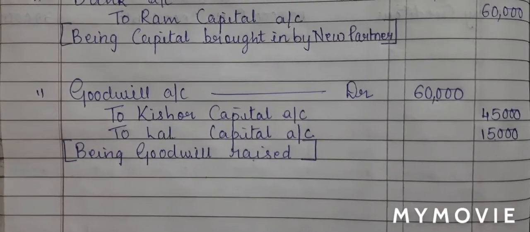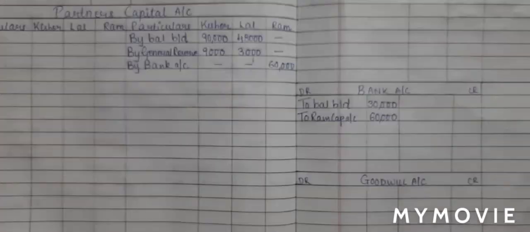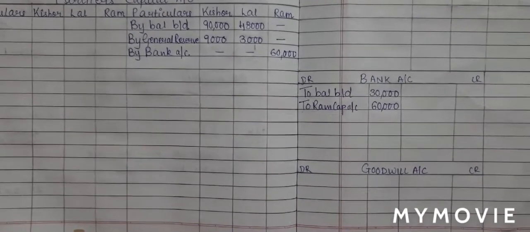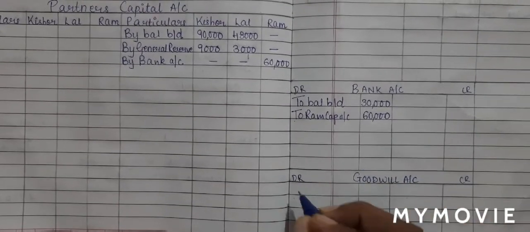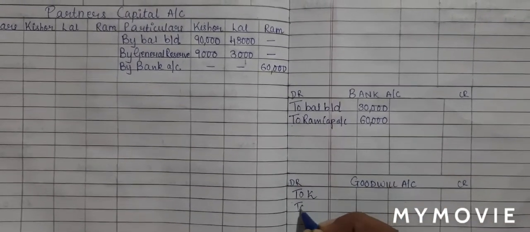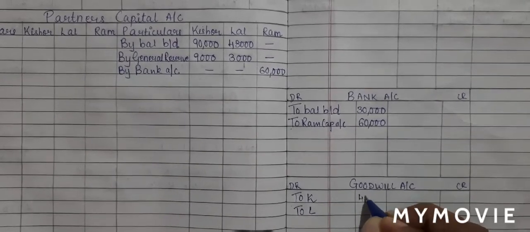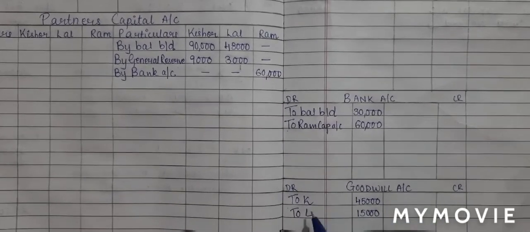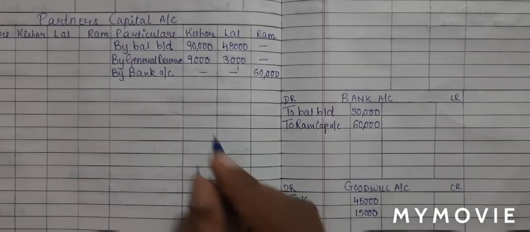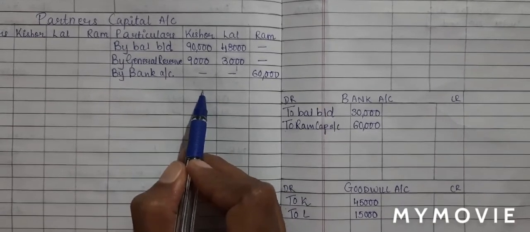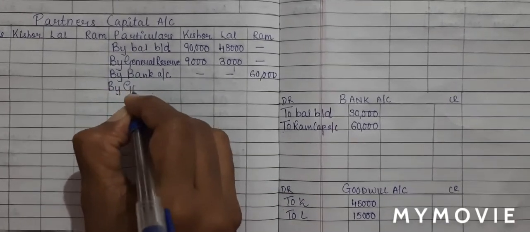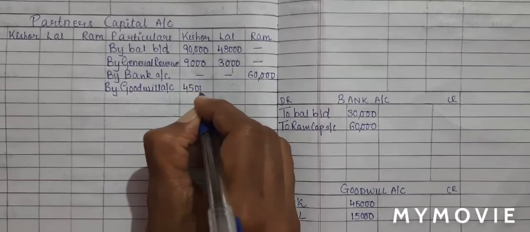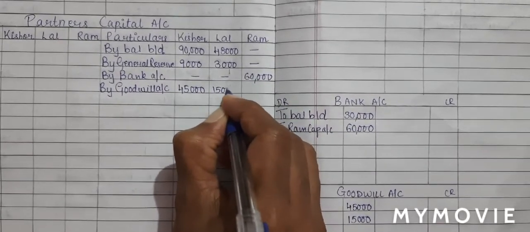Now keeping journal in our mind, let us do the ledger posting. So our journal entry was goodwill account debit to old partners account. So goodwill account debit to Kishore and to Lal. Kishore will be 45,000 and Lal is 15,000 rupees. Now do I have Kishore and Lal's account? Yes. Kishore and Lal's account, capital account credit. I'll write the opposite name by goodwill account. In Kishore's column 45,000 and in Lal's column 15,000.